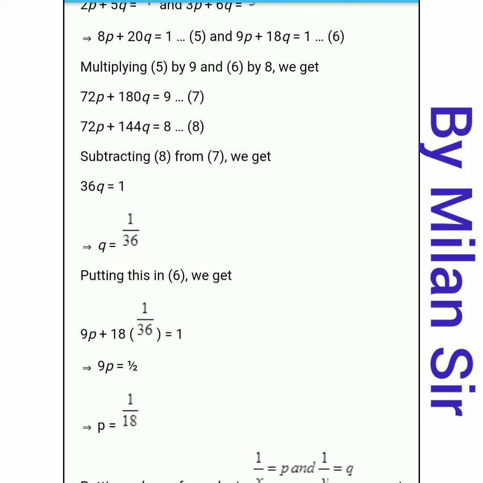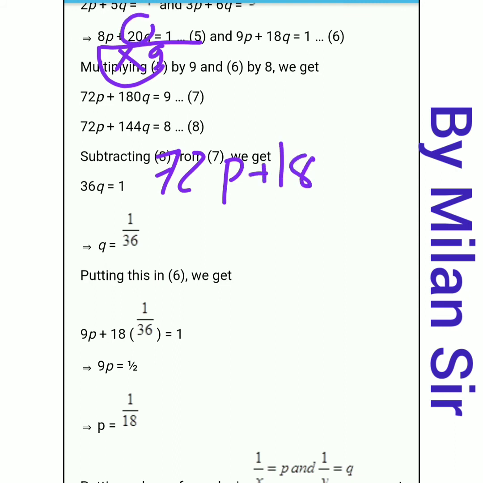First of all we write down equation number 3 and we need to multiply it with 9. So first of all 9 into 8p is 72p. Then 20q into 9 is 180q and 1 into 9 is 9.